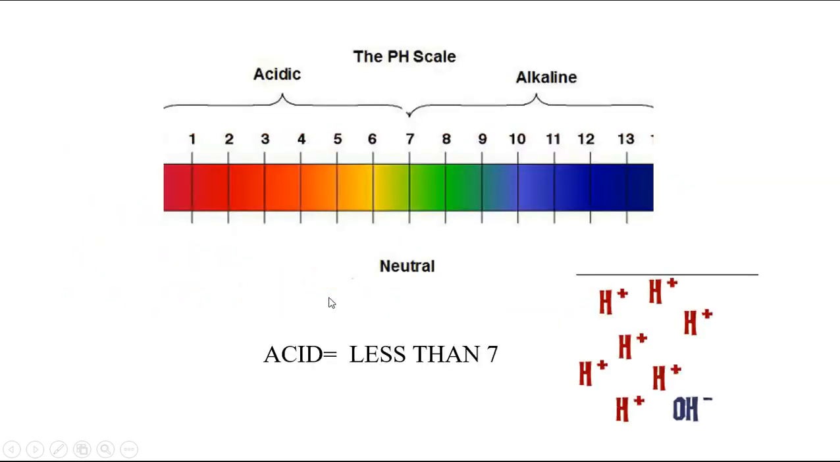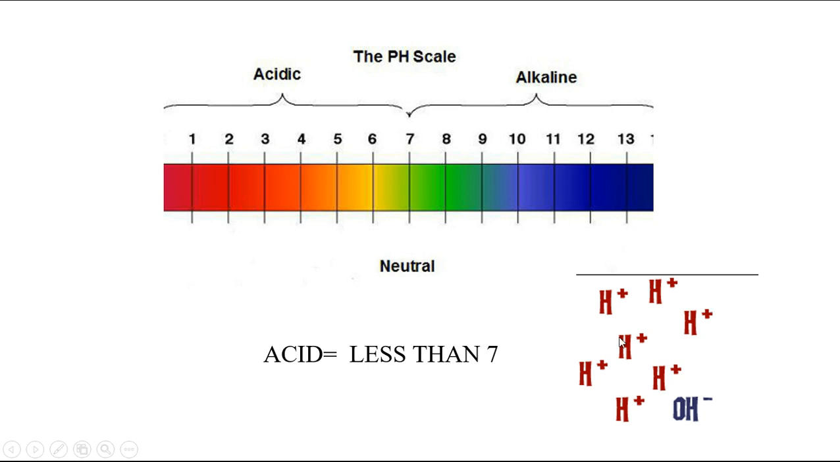Now here we'll see the pH. What is the pH scale? What is acidic, alkaline, neutral? Remember, pH means power of hydrogen ions. Can you see the hydrogen ions on the screen? H plus, H plus. If a solution has more hydrogen ions, that means it is an acid.